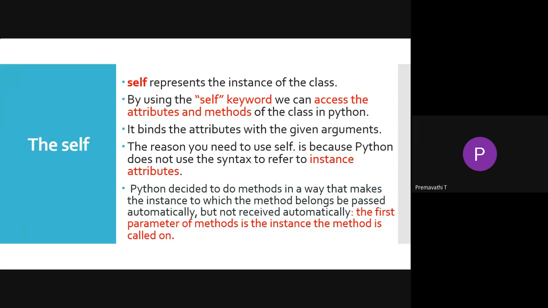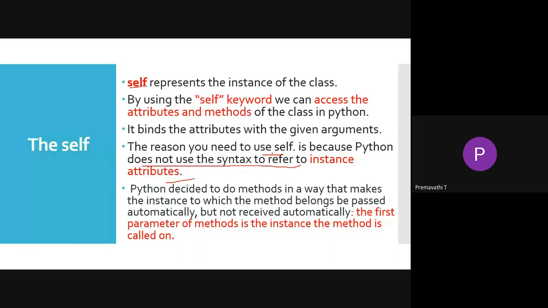So when you use the keyword self, it will access the attributes and methods of the class. Why are we using the self keyword here? The reason you need to use self dot is that Python does not have any syntax to refer to the instance of attributes.